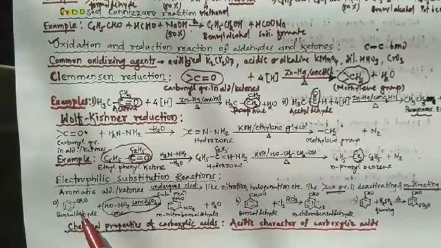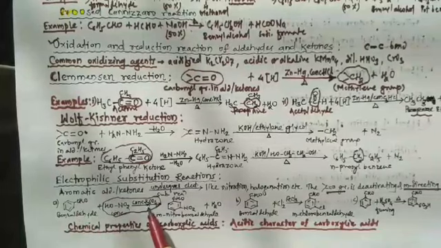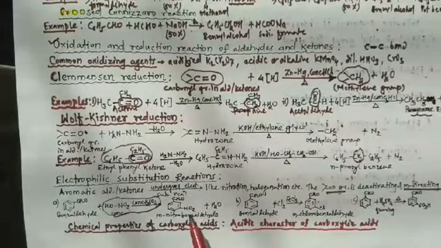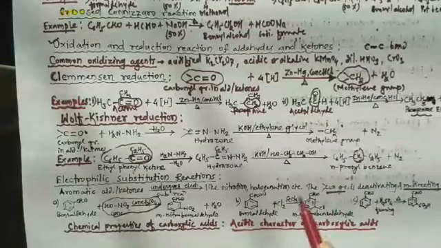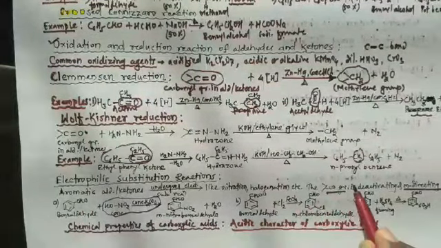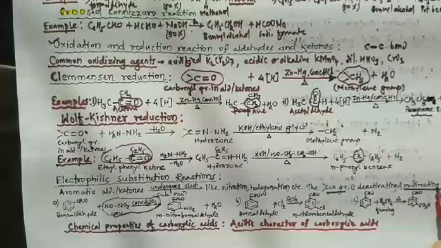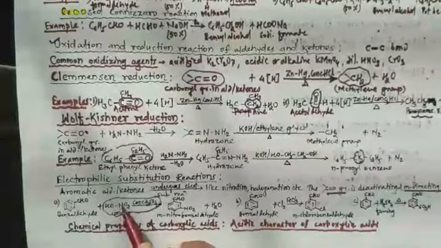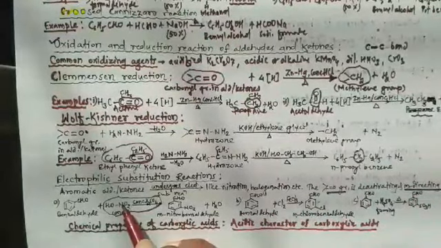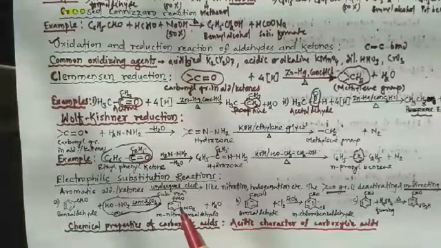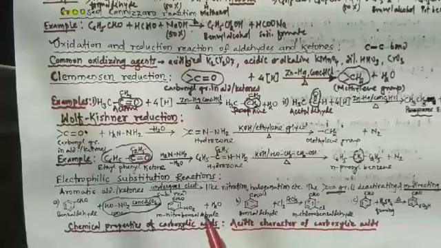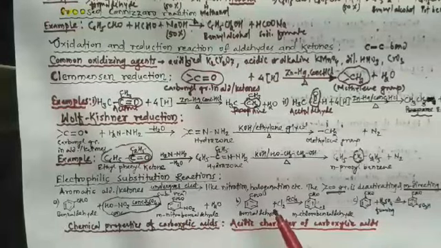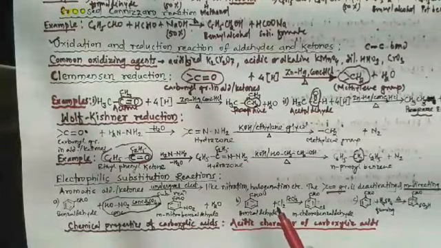Benzaldehyde on reacting with the nitrating mixture produces meta-nitrobenzaldehyde. This carbonyl group is deactivating and meta-directing. Therefore, this nitro group gets attached to the meta position. That's why the product formed is meta-nitrobenzaldehyde.